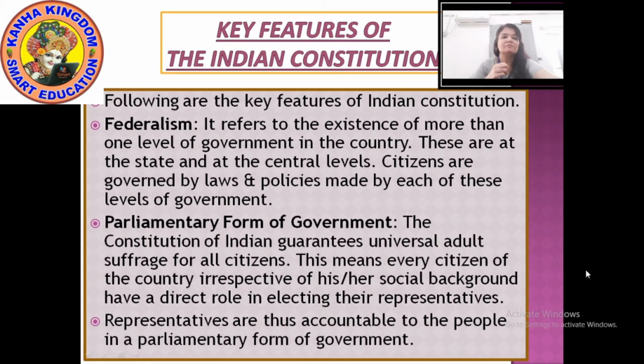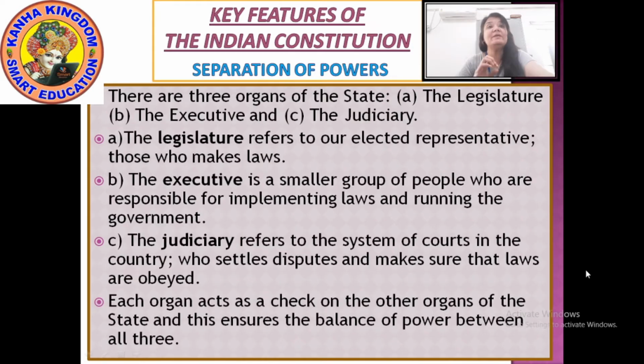Okay, now next we will see the separation of powers. To run a government, a single group cannot work, so the powers are to be distributed, to be separated. Let's see how these powers are separated.